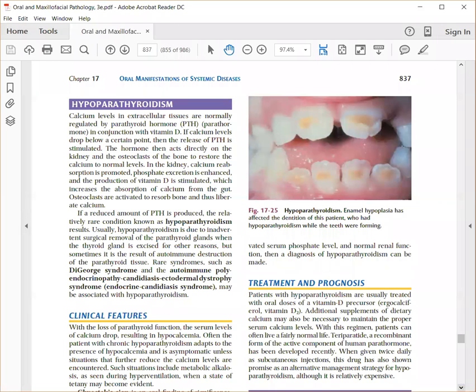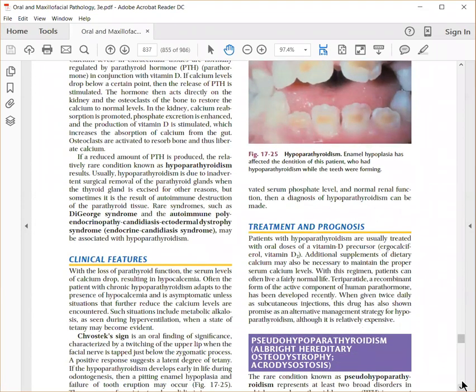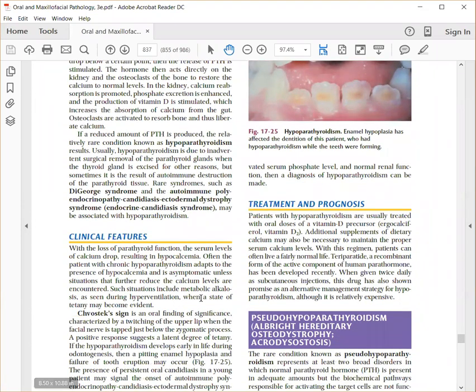If there is defective parathormone, the serum levels of calcium begin to drop. Patients usually show hypocalcemia. They can show metabolic alkalosis, leading to hyperventilation. Okay, so here you see a Chvostek sign. Chvostek's sign is when you tap the facial nerve below the zygomatic process, there will be twitching of the upper lip. So it is an important sign which will help you identify this calcium imbalance.